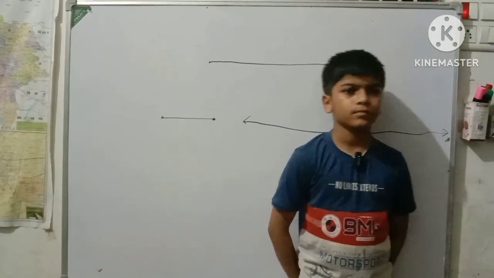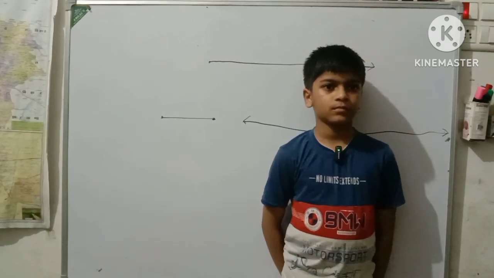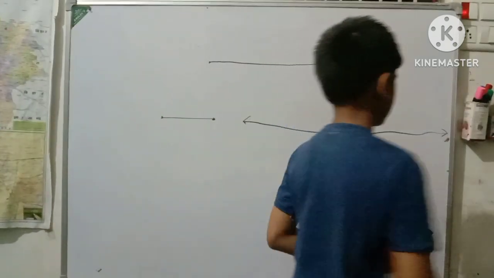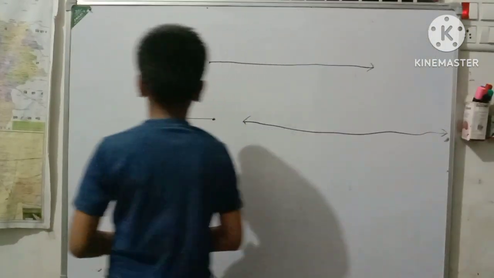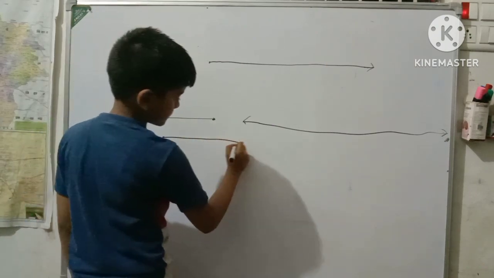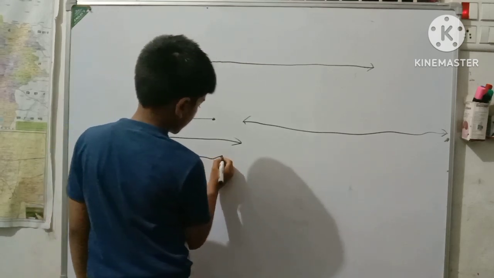We cannot draw a line on a paper. We can simply represent it by a diagram. Make a diagram of a ray and a line segment. Okay, this is a ray and this is a line segment. What is this?